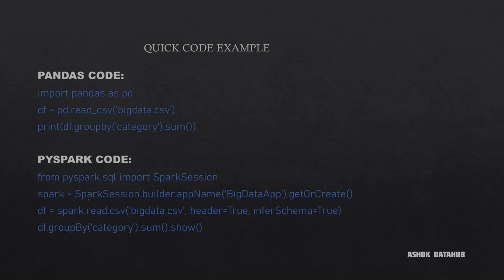Spark has multiple robust functions that we can use on big data, so we need to load that functionality into Spark. Coming to the data frame, we read CSV files or any other file and create a data frame. To print out the data, we use dot show here, and print in Pandas. So the code is almost the same. If you have Pandas experience or knowledge, it is easy to get into PySpark.